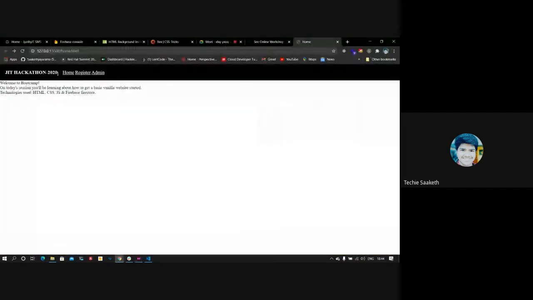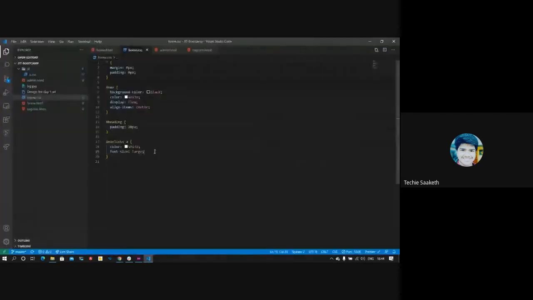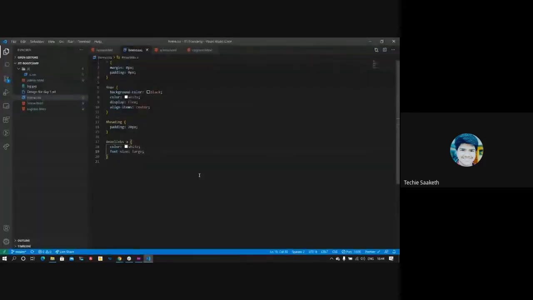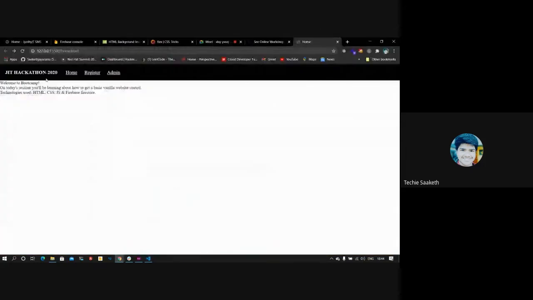Yeah, now it's pretty large compared to before. Here you can see home, register and admin are kind of congested, so we have to give some space between home, register, admin. To give space between them, we can use padding or margin property. Let's give some 12 pixels. Let's see how it looks. Yeah, it's good.